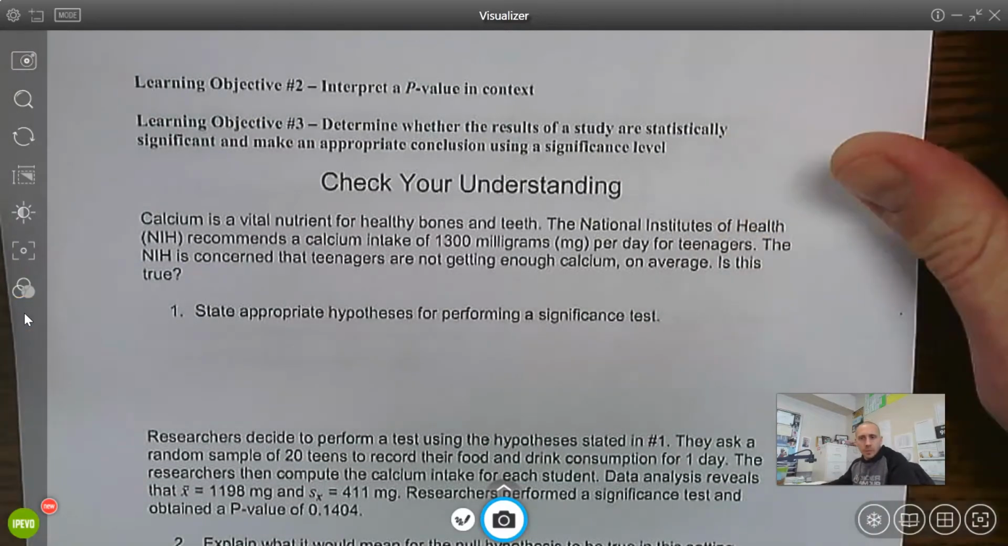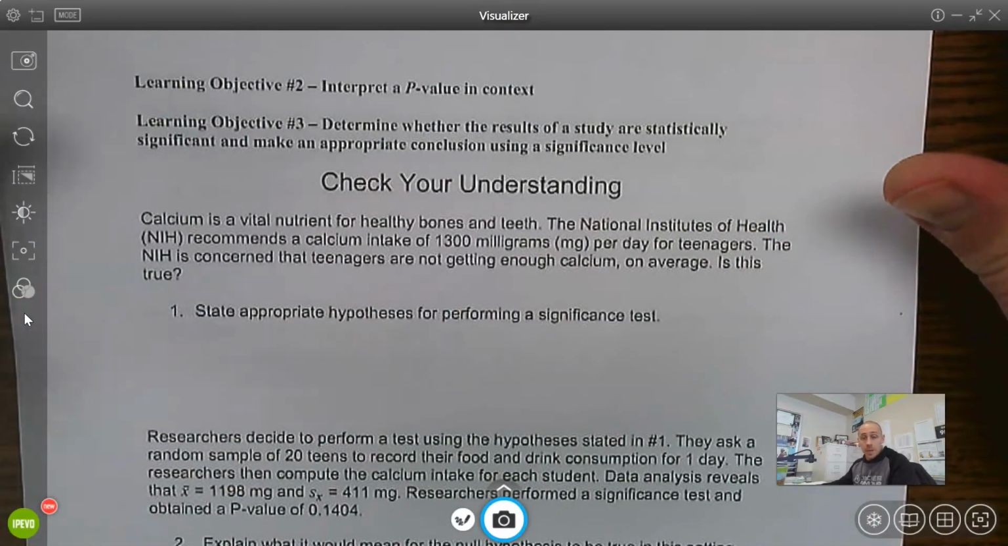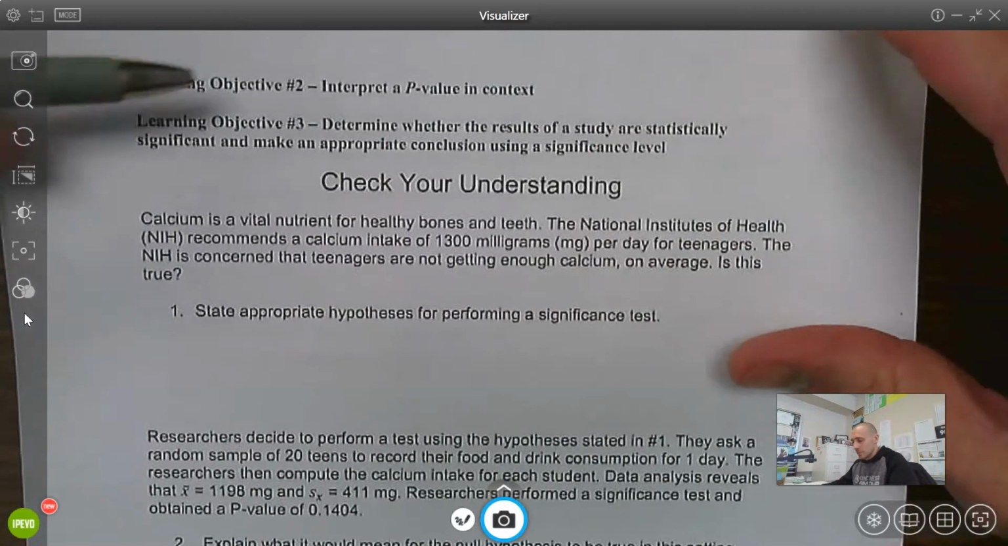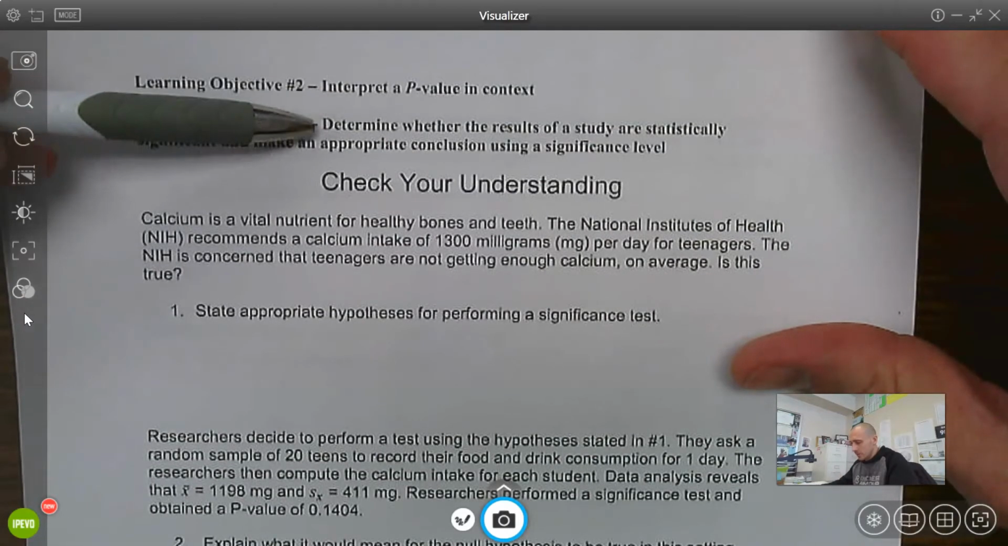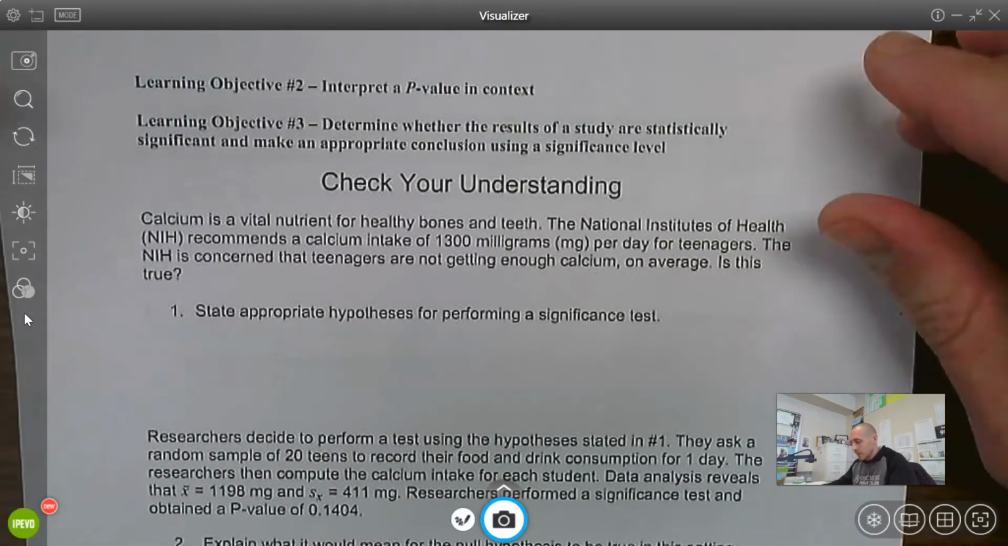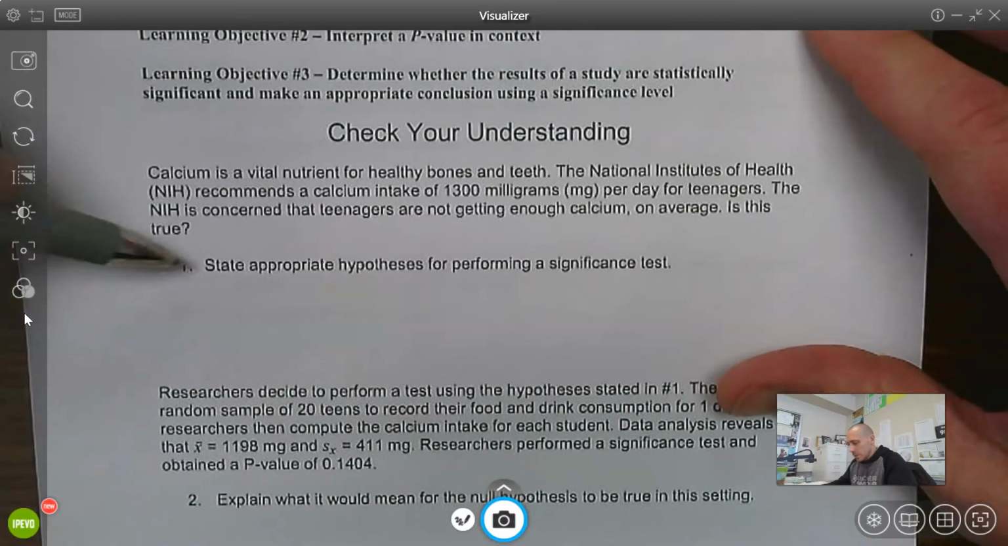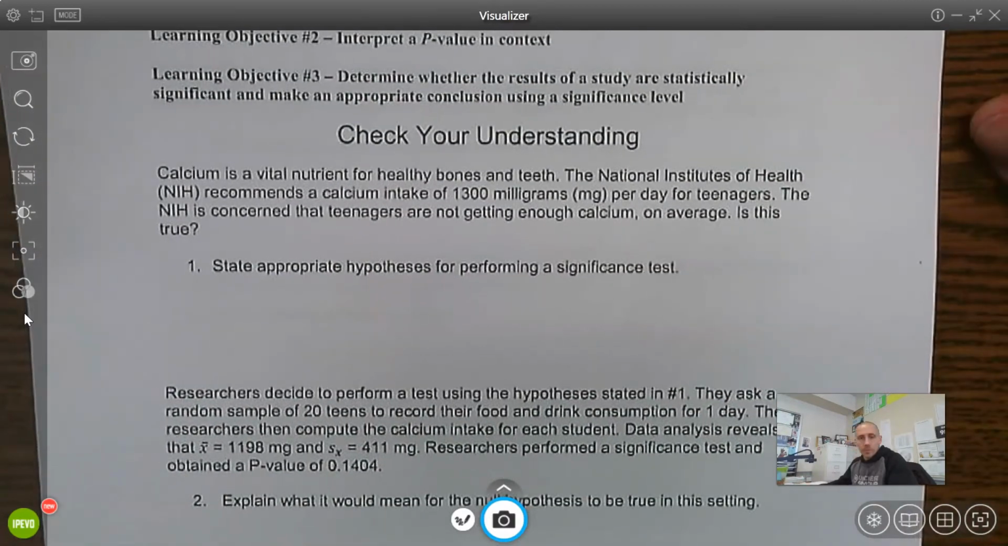Okay, picking up where we left off, we're going to jump into writing some hypotheses and then take this a little bit further and start interpreting the p-value and thinking about a conclusion. So in this check your understanding, you should be able to do number one, no problem. So why don't you pause the video and do number one based on what we just talked about on page 4.